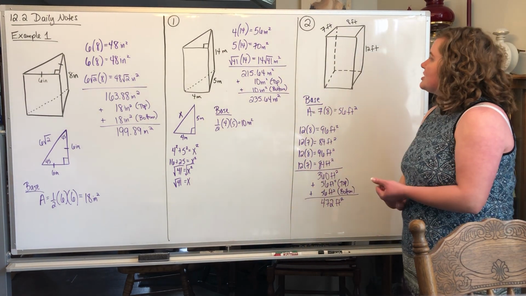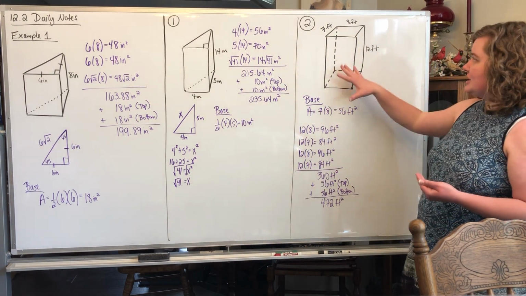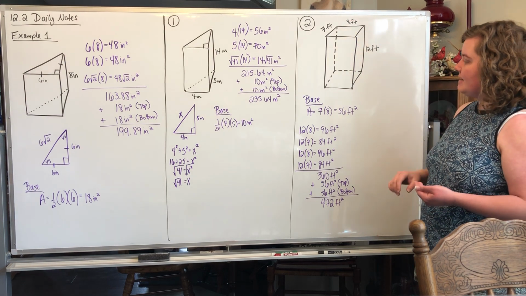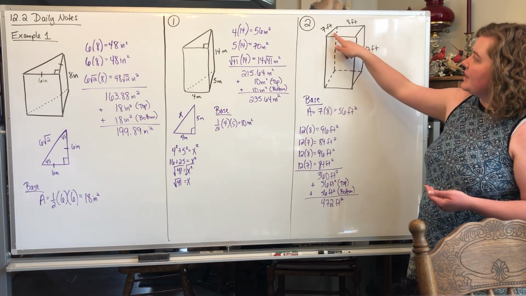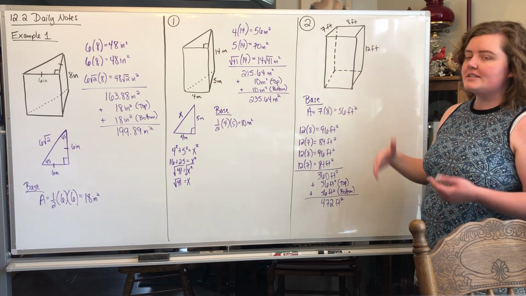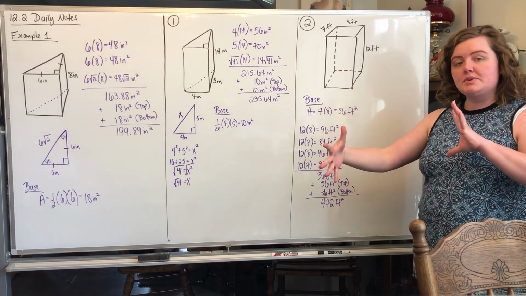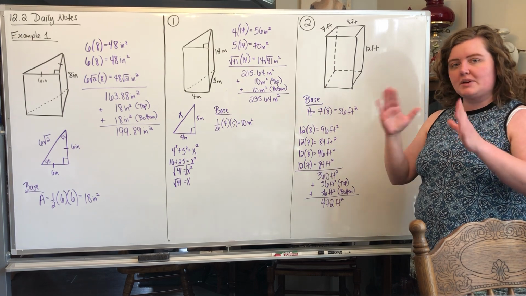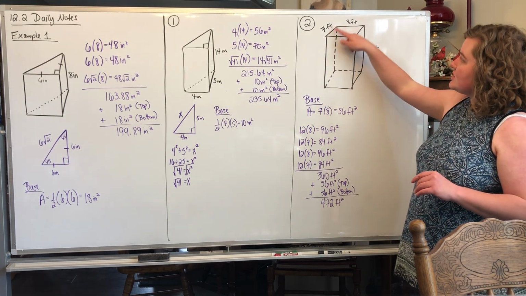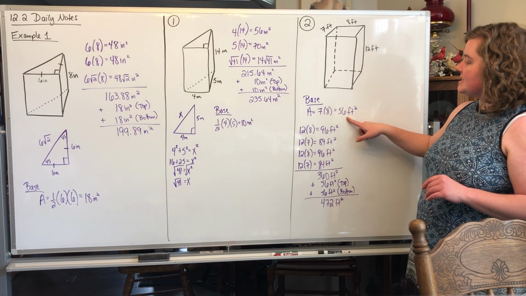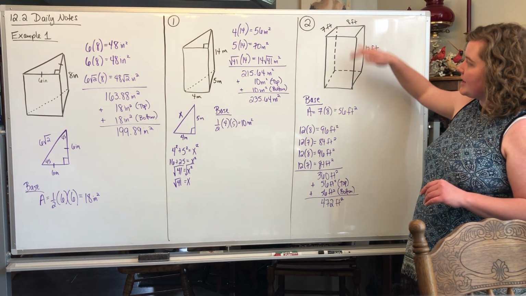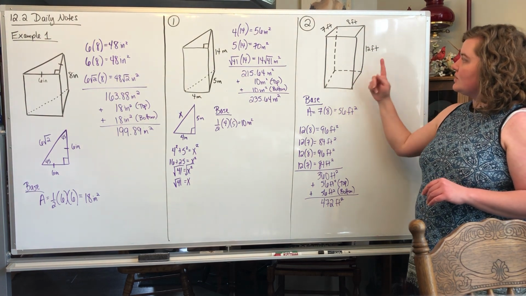Alright, so number 2, they changed it up and they gave you rectangles and squares. Okay, so to find the base area, it's not a square, it's a rectangle because the two sides are different. But with squares and rectangles, you just multiply the length times the width. So you're going to do 7 times 8, which gives you 56. So that's the area of the top and the bottom. Then we just go around and do the rectangles.